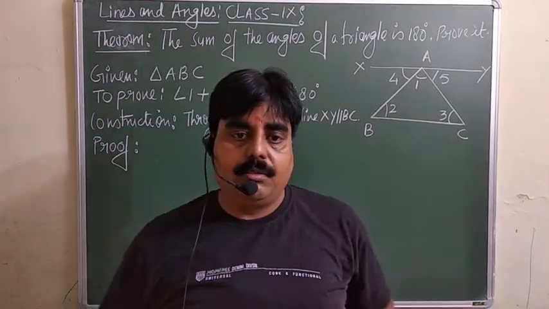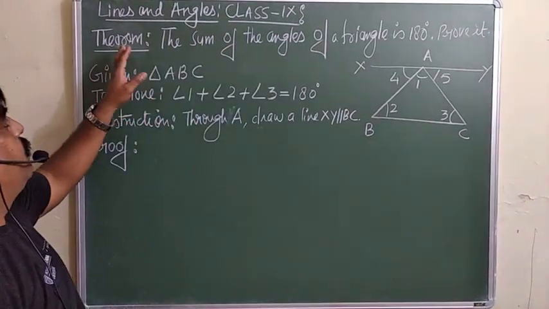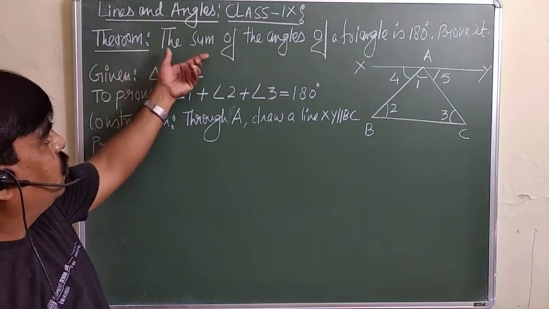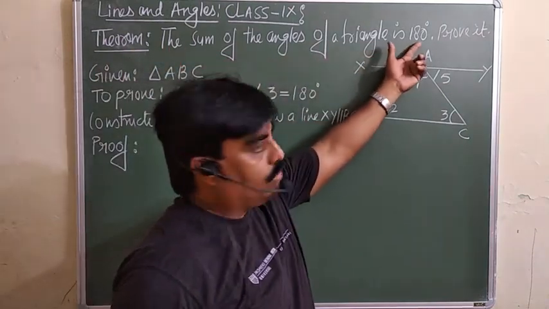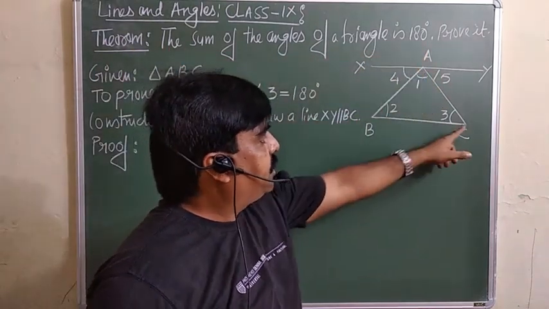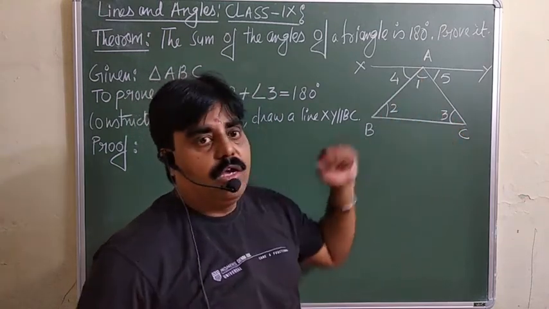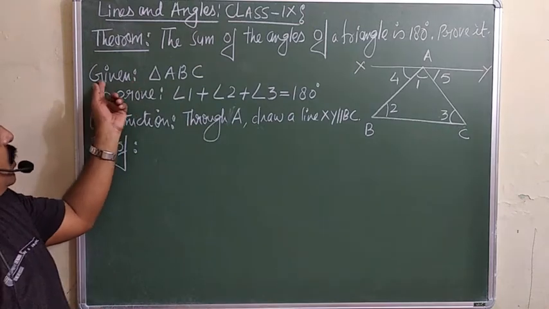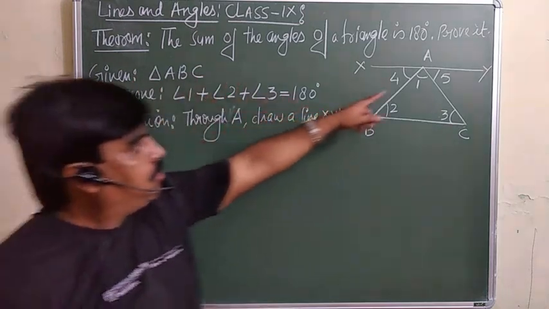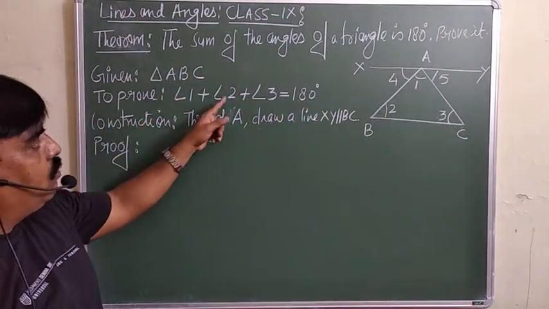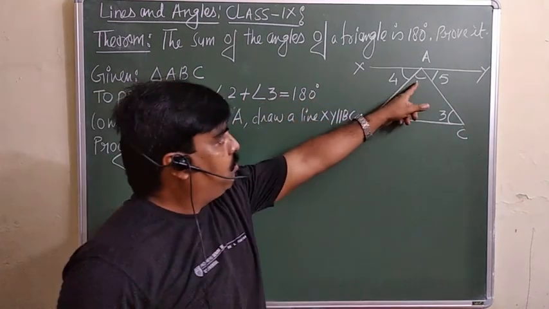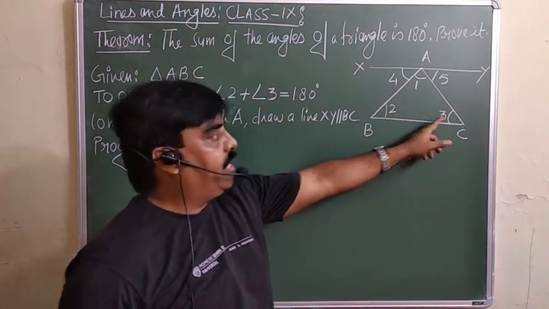Hello everybody. First of all, we will discuss this theorem. The theorem is: the sum of the angles of a triangle is 180. This ABC is a triangle, which is given. We want to prove that angle 1 plus angle 2 plus angle 3 is equal to 180 degrees. The triangle ABC is already given, and we want to prove angle 1 plus angle 2 plus angle 3 is equal to 180 degrees.